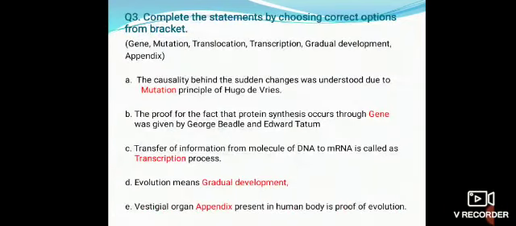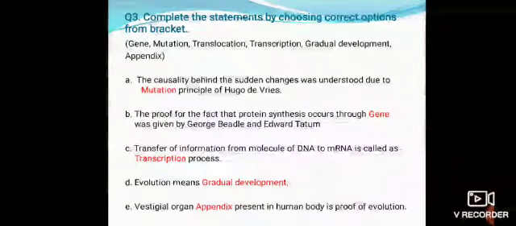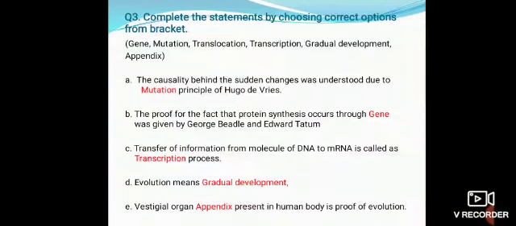Question number 3. Complete the statement by choosing the correct option from the bracket. First, the causality behind sudden changes was understood due to the dash principle of Hugo de Vries. Answer, mutation, which I have highlighted with the red color. Second, the proof for the fact that protein synthesis occurs through dash was given by George Beadle and Edward Tatum. The answer is gene. Third, transfer of information from molecule of DNA to mRNA is called the transcription process.